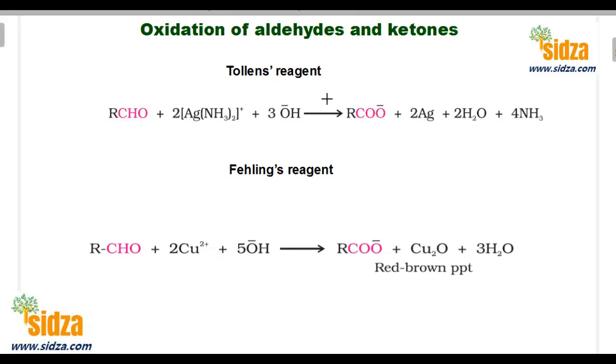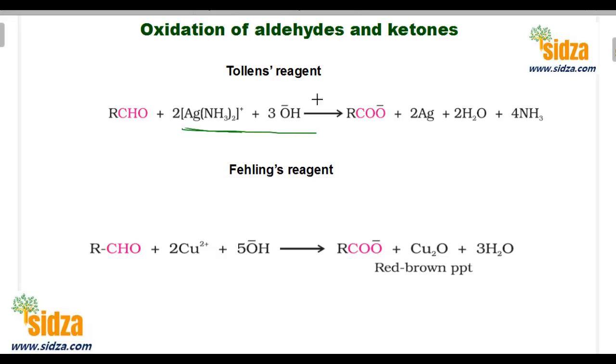Now with the Tollens reagent, as we learned, the Tollens reagent is a weak oxidizing agent, but the question is, what is a Tollens reagent? What does it actually contain? Basically this Tollens reagent is an ammoniacal solution of silver nitrate. It is prepared by mixing ammonium hydroxide solution with silver nitrate, so you get this compound. So the Tollens reagent contains this ammonia-silver complex.